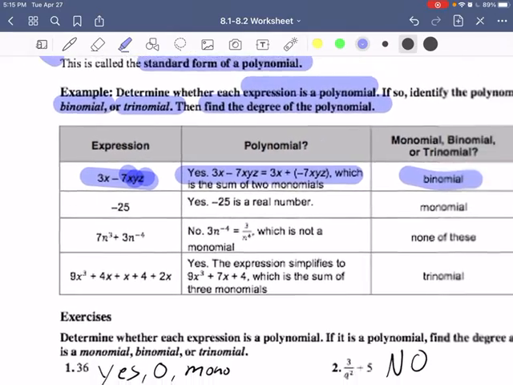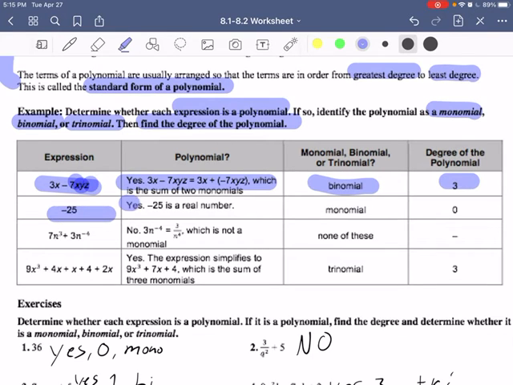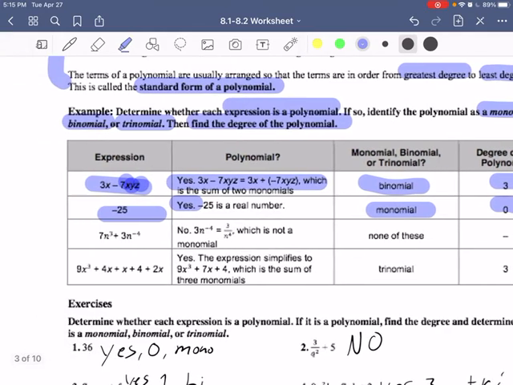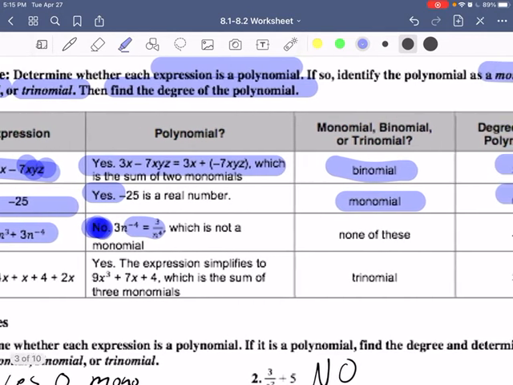Alright, negative 25. Well, yes, it is a polynomial, but it's just a monomial, because it only has one term, and there's no degree because there are no variables. This one right here, that's a big old no. It's not a polynomial because when you have a negative exponent, it actually turns into a fraction. We flip it and it becomes a fraction. That makes it not a polynomial, not even a monomial. So it's none, and there's no degree.